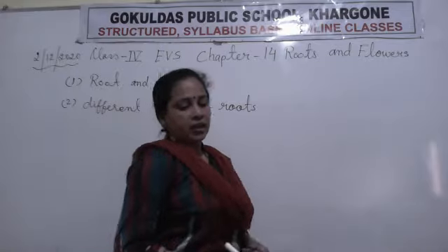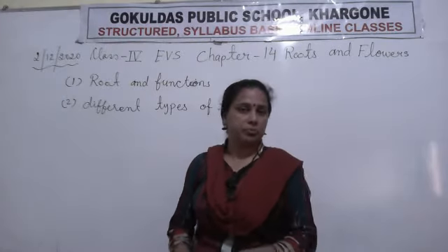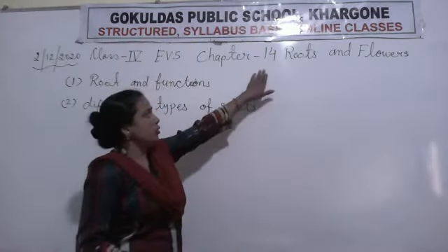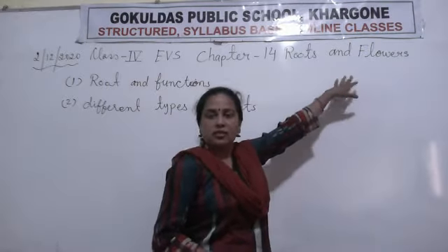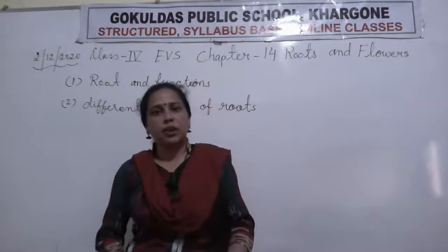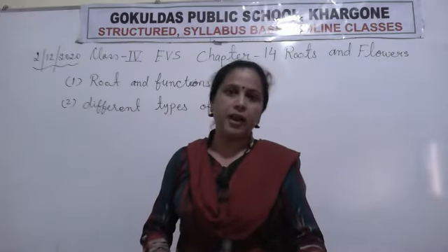And now the next thing, parts of a flower. This chapter is related only to roots and flowers, so we will discuss the roots and only the flower.